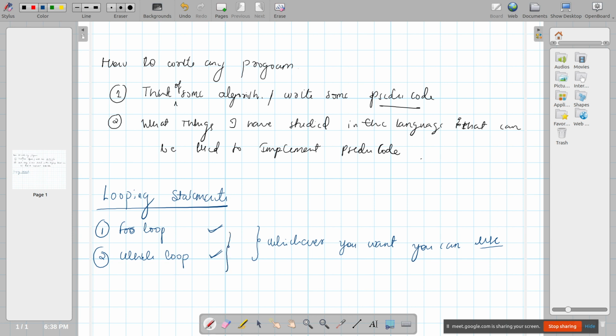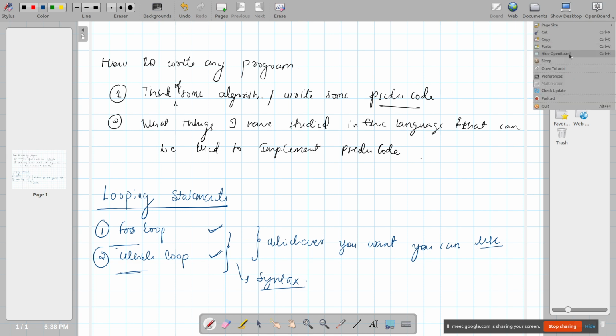Why do we have two? The only difference is syntax, the way we write. Or else everything remains the same, so use whichever you feel is easy. What I mean to say is, whatever you can do with a while loop, the same thing you can do with a for loop, and whatever you can do with a for loop, you can do with a while loop. There are only two different ways of writing it, two different syntaxes that are available.